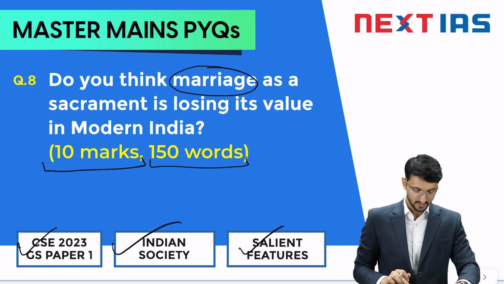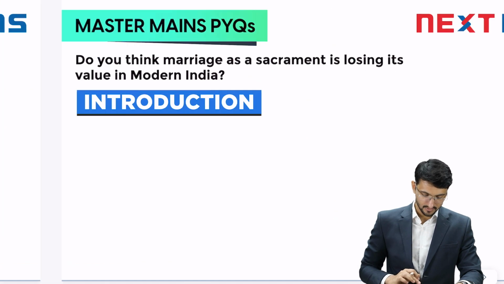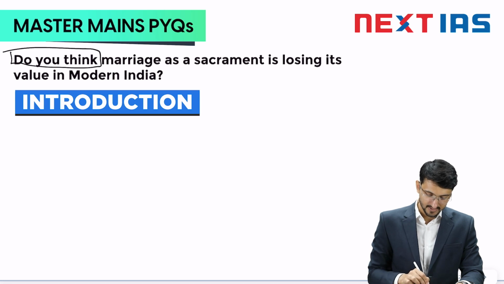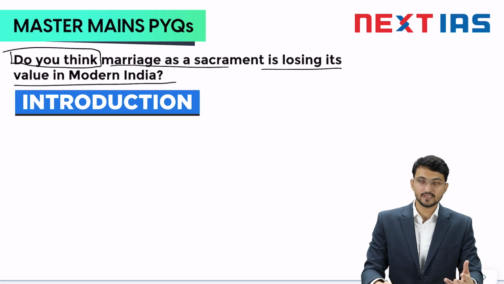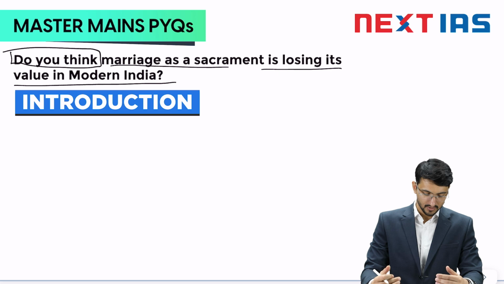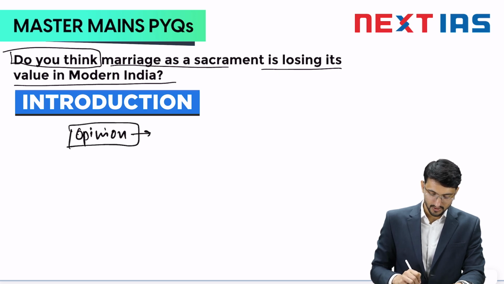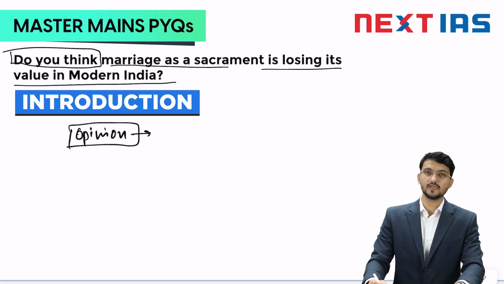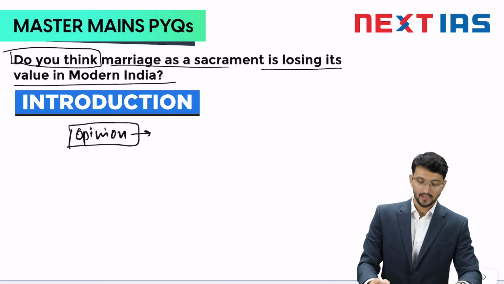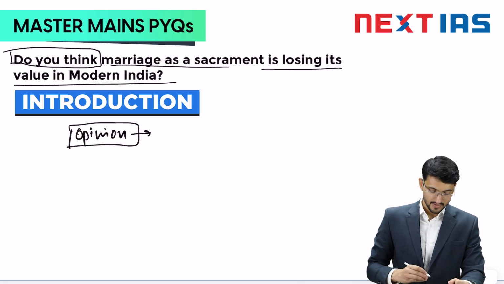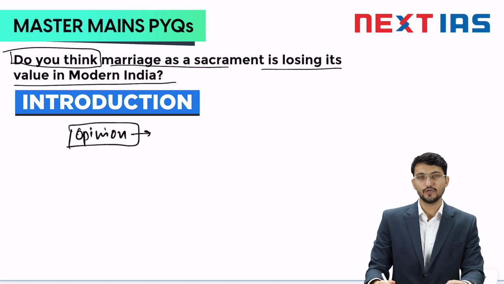First and foremost, I would like to discuss the nature of this question. The question says, do you think marriage as a sacrament is losing its value in modern India? The question is obviously on marriage, but the language indicates that it is an opinion based question. With opinion based questions, you need to address the demand of the question by presenting your opinion. It is key to know what kind of question it is to address its demand.